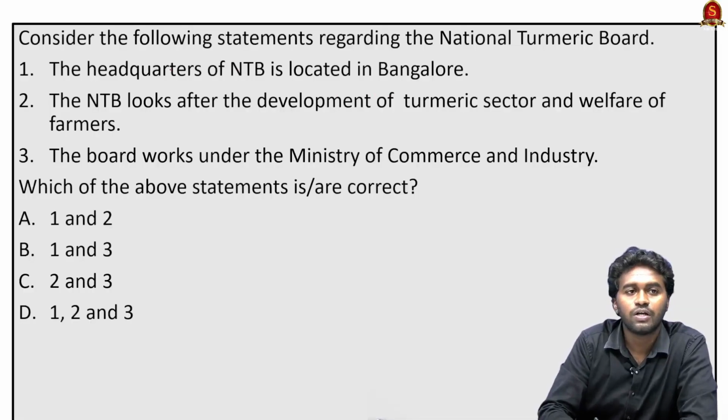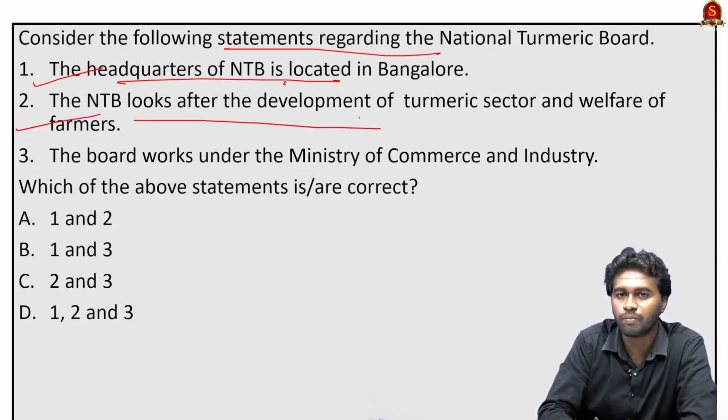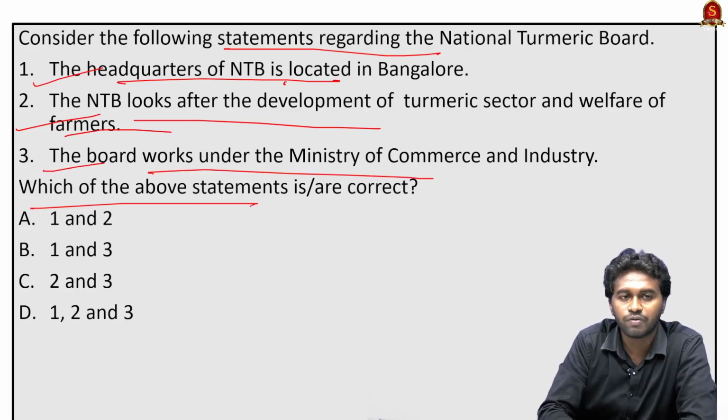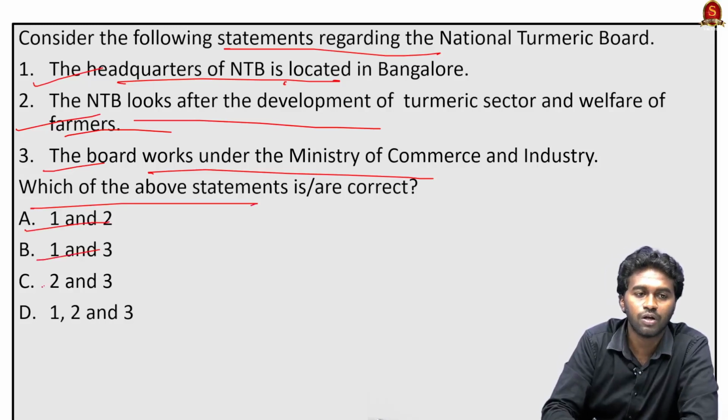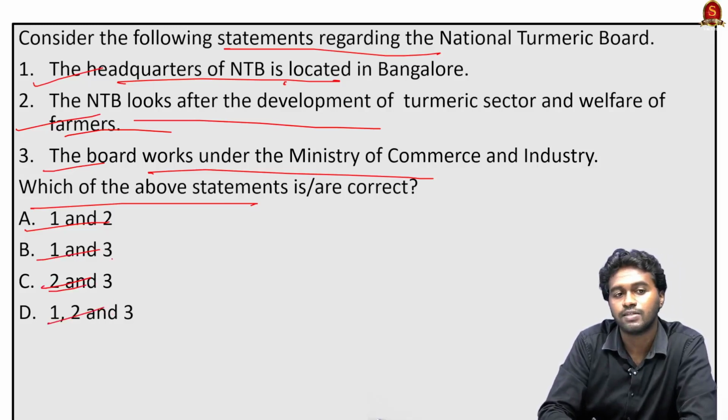So the next question, consider the following statements regarding the National Turmeric Board. Statement 1, the headquarters of the National Turmeric Board is located in Bangalore. Statement 2, the National Turmeric Board looks after the development of the turmeric sector and the welfare of farmers. Statement 3, the board works under the Ministry of Commerce and Industry. Which of the above statements is or are correct? Option A 1 and 2 only, option B 1 and 3 only, option C 2 and 3 only, and option D 1, 2 and 3. See, the correct answer is option C, 2 and 3 only.